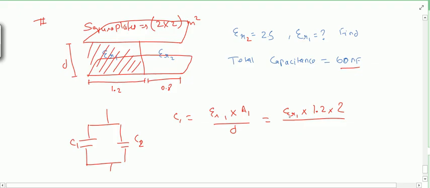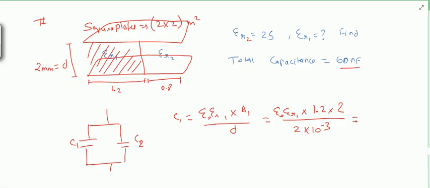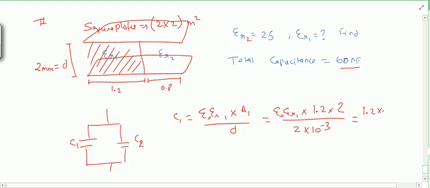So epsilon r1 I have to find out, and the value of area will be 1.2 into 2, divided by d, and epsilon naught is also there. And the d value, d is not given, the d value is actually 2 mm. I forgot to write. So d value is 2 into 10 to the power minus 3. So after solving this, in terms of epsilon naught and epsilon r, I will get 1.2 into 10 to the power 3 epsilon naught epsilon r1.